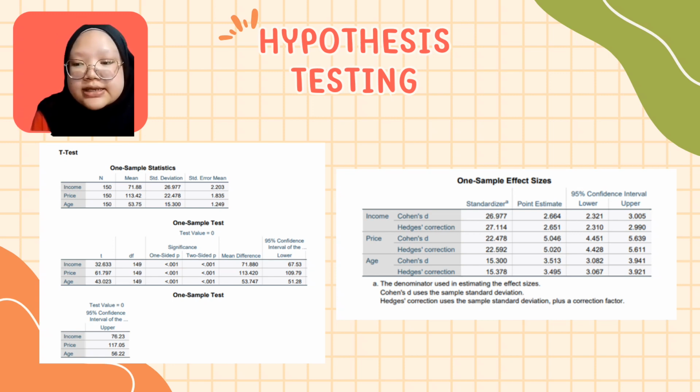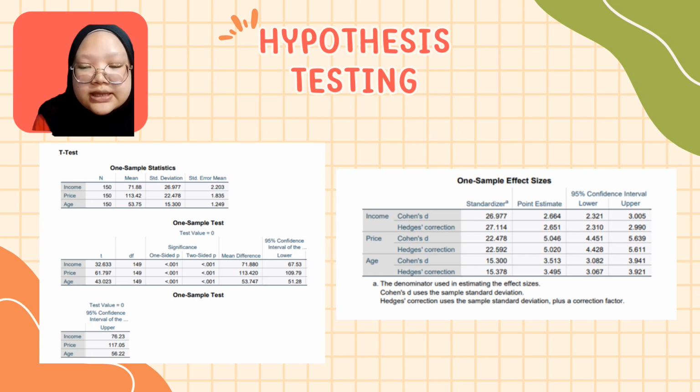So step 1 is to state the hypothesis. The population mean is equal to the test value. So in this case, it is 0. The second step is to set the significance level. So for this, the significance level is 0.05. The third one is to compute the test statistic. In this case, the t-value for income is 32.633, 61.797 for price, and 43.023 for age.